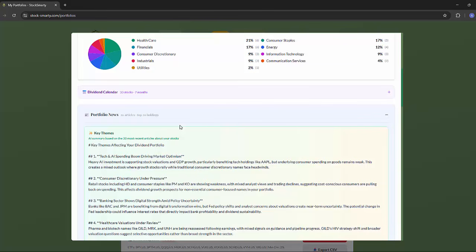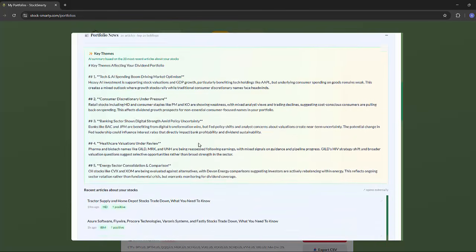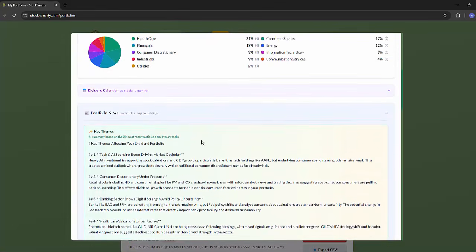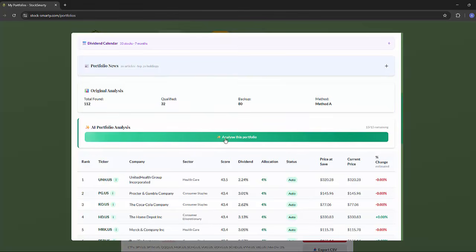There's also an AI summary at the top that reads across all articles and pulls out the key themes from your holdings right now. It's available on Pro and Unlimited plans, and it's generally a fast way to stay up to date on what's happening with the companies you own without having to go and search for each one individually.